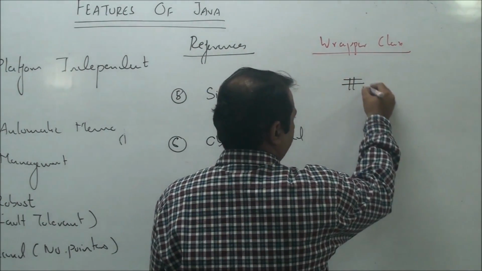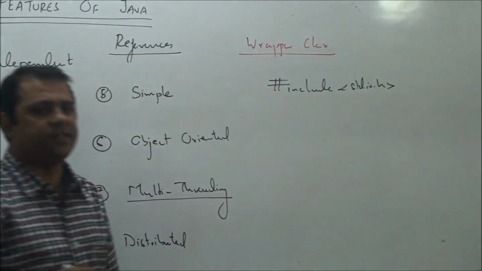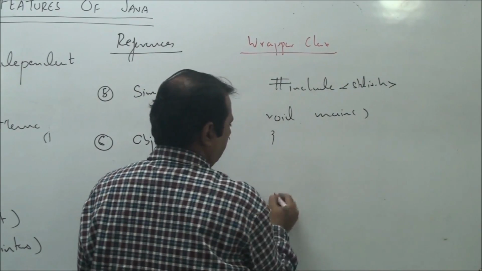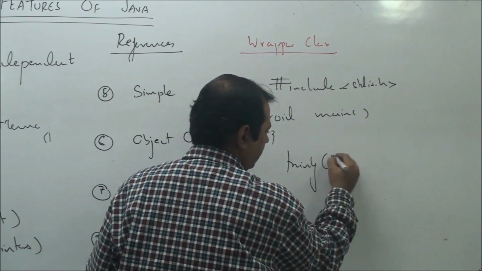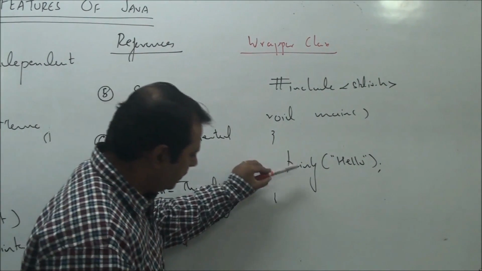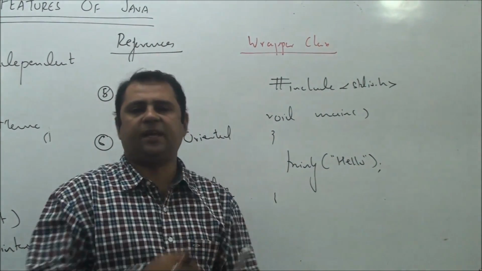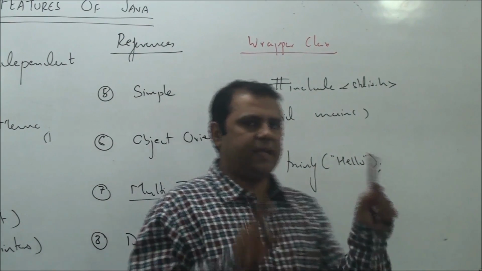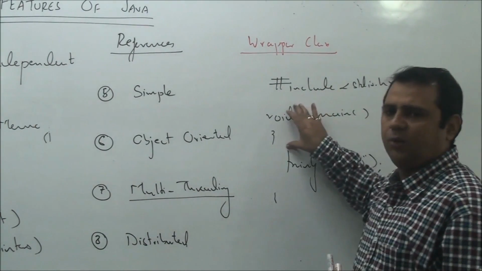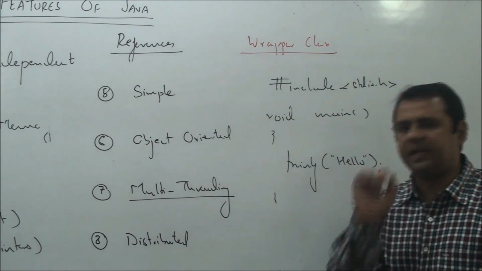Let's suppose in a C language program, I mention the statement #include <stdio.h>, and inside my main method, let's suppose I mention the statement printf. Now we all know that the code for printf is written in some library file available in your C language software. Now suppose that library file is corrupted. Suppose that library file is missing. So when this program executes, at runtime, it will throw a linker error if it is not able to find the definition of the function printf.